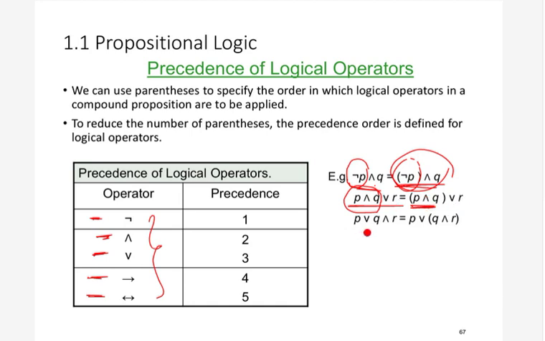This is a conventional thing actually. For example, in the exam they can explicitly give you a different precedence. They can mention that, for example, disjunction has higher precedence than the and operation. In that case, if I explicitly mention that disjunction has more precedence than conjunction, then this thing will be written as P or Q first. Basically, we will compute the disjunction operation first, and then we will compute the conjunction operation. So this is the concept of precedence.